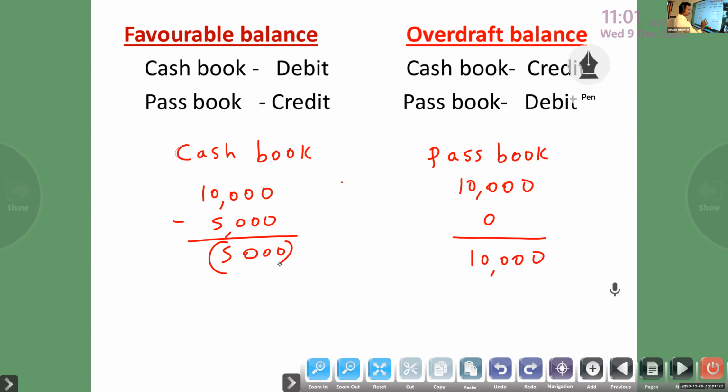Then the passbook already has 10,000, but he didn't present that check, so it is still 10,000. Compared to the passbook, the cash book decreases and the passbook increases.